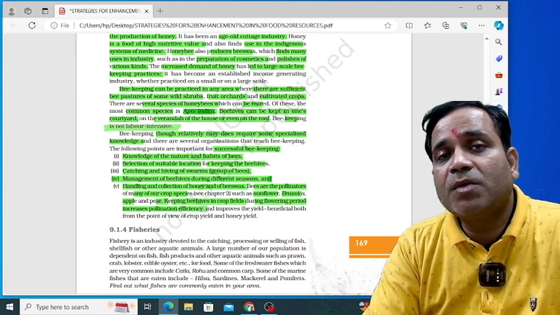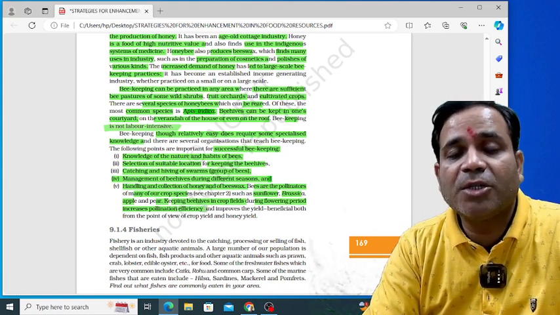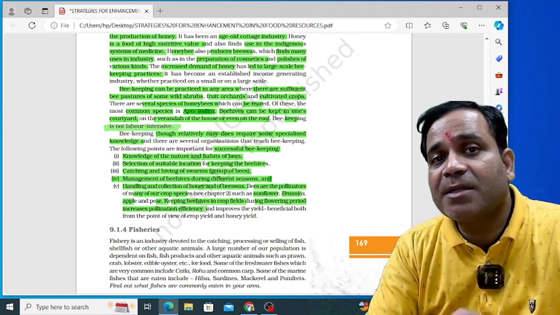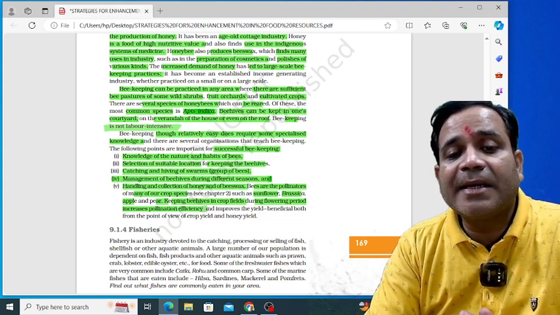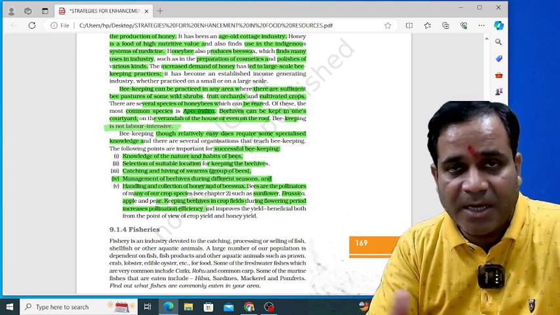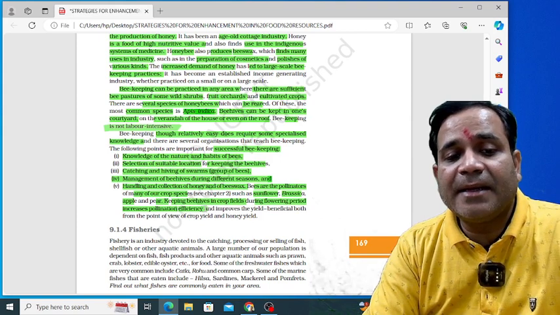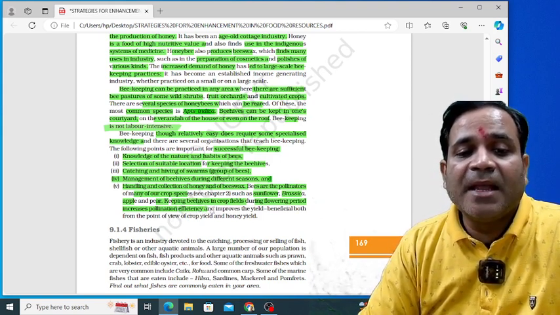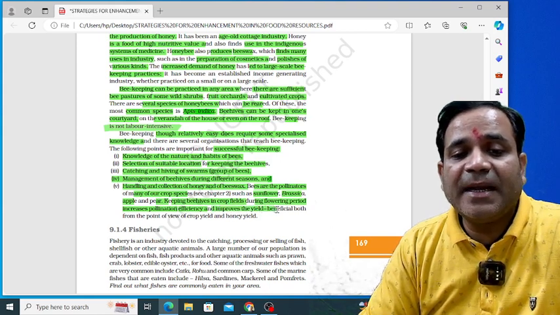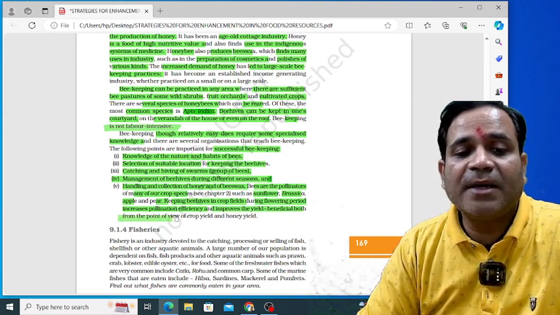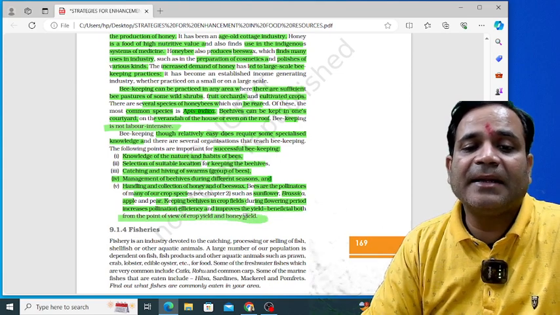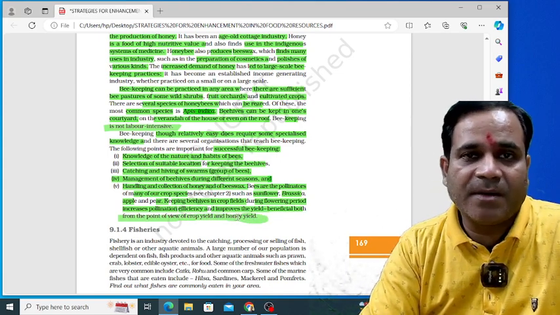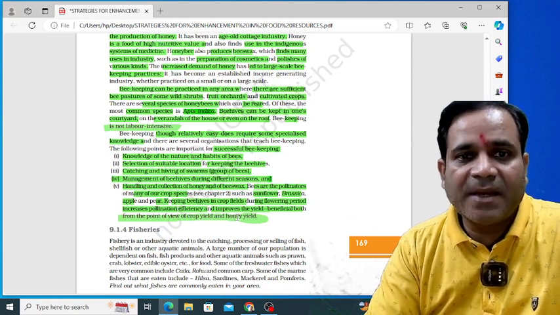So if we want to increase the amount of honey during the practice of beekeeping, the increase in pollination improves the yield, which is beneficial from the point of view of both crop yield and honey yield. This is very important.